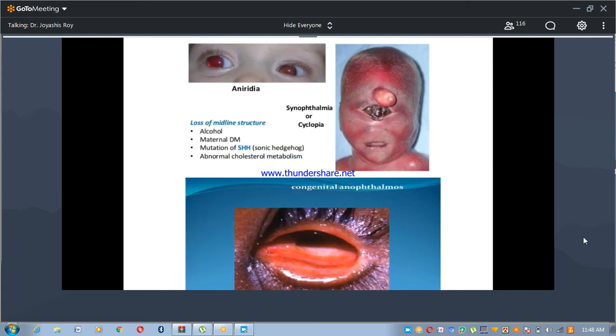There are some congenital anomalies of the eyes. This is aniridia. You can see here the red eye, aniridia. There is no iris in this eye. No iris. This is aniridia. Aniridia means the complete or partial absence of the colored part of the eye.